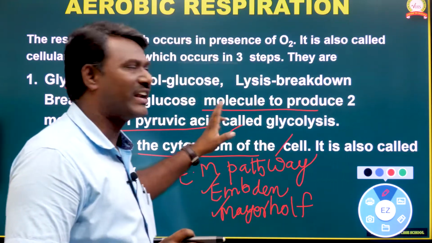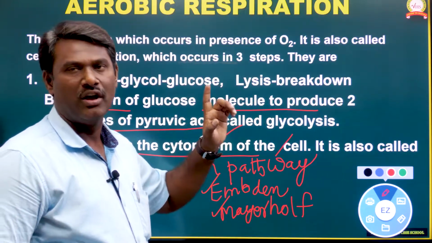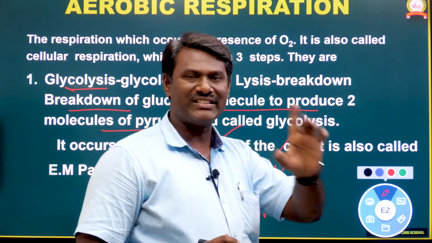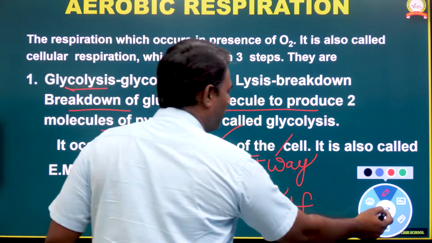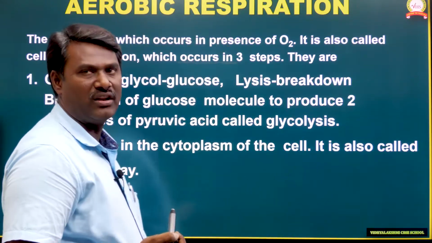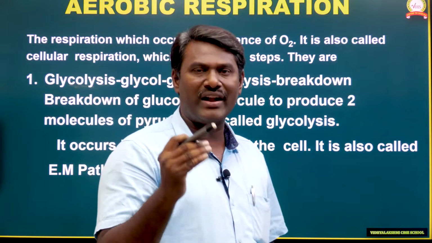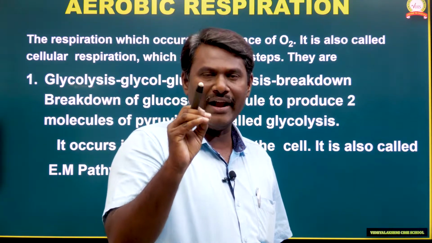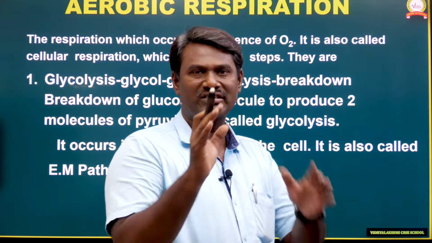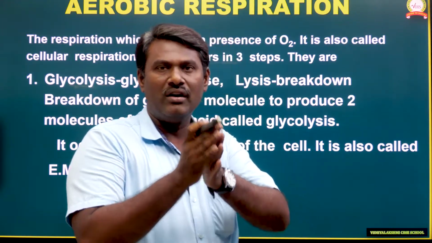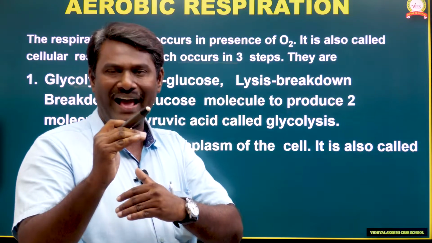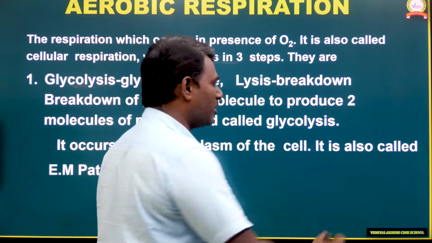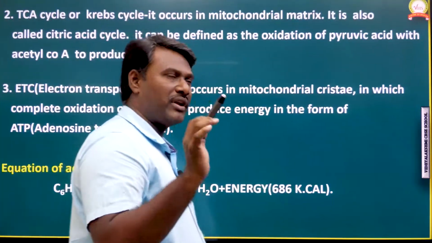Its location is the cytoplasm of the cell, and it is also called the EM pathway, after Emden and Meyerhoff, the 2 scientists who discovered it.